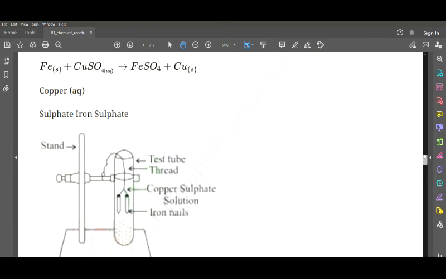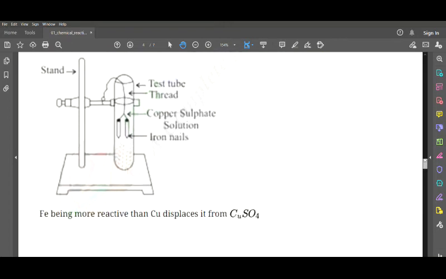Now next we have the diagrammatic representation they have given, how this is happening. Keeping a stand here and taking a test tube, you see the test tube with copper sulfate solution. In this copper sulfate solution we have taken 2 iron nails, tied through a thread.